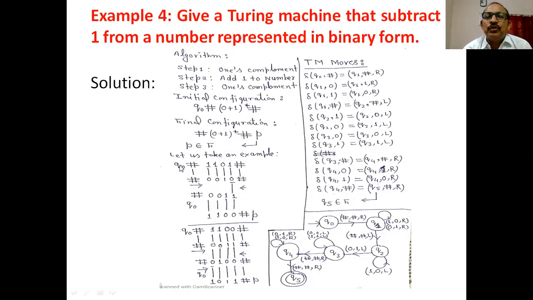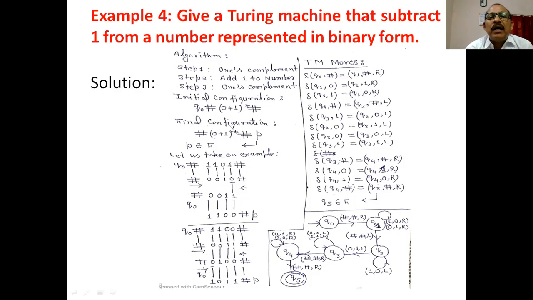Machine in state Q0: if this symbol is encountered, replace it by itself and skip it. If 1 is encountered, change it into 0. If 0 is encountered, change it into 1. If 1 is encountered, change it into 0. If the hash is encountered, that is, the end of the binary string, move in the left direction. Is it clear? The first step is complete.